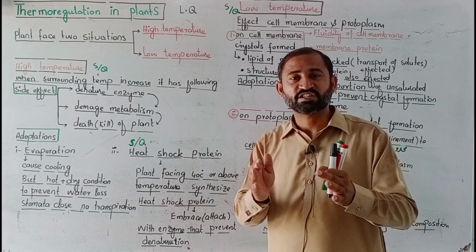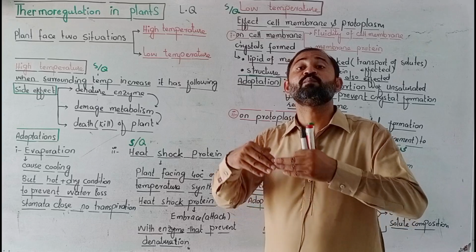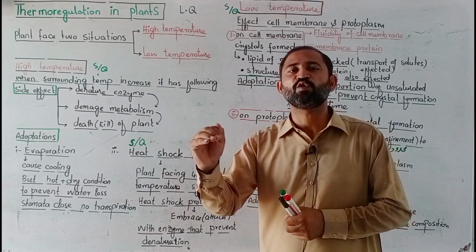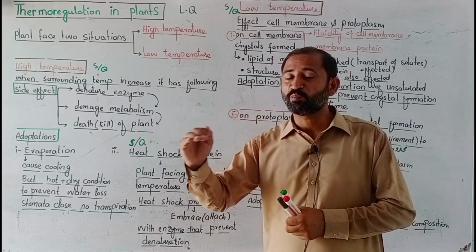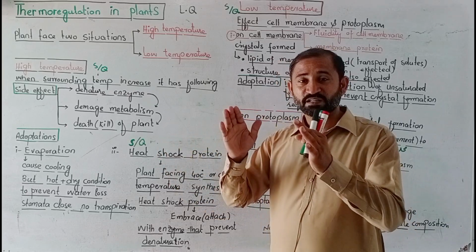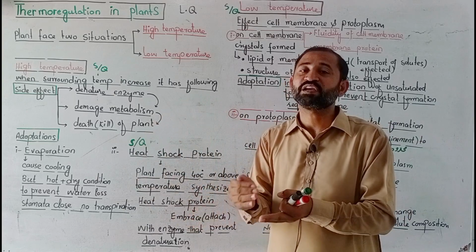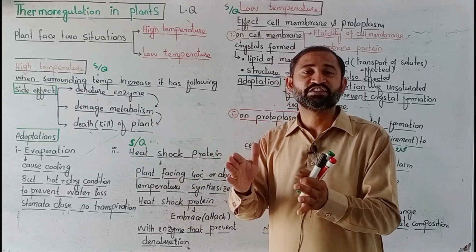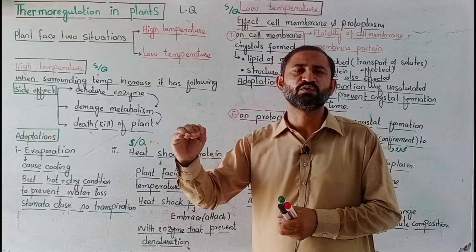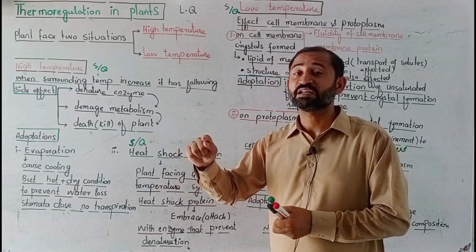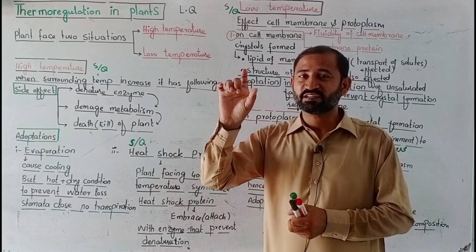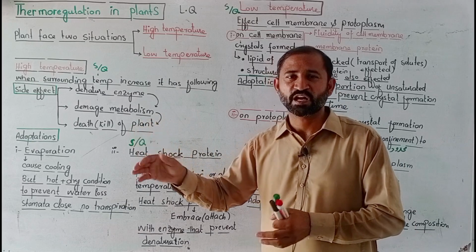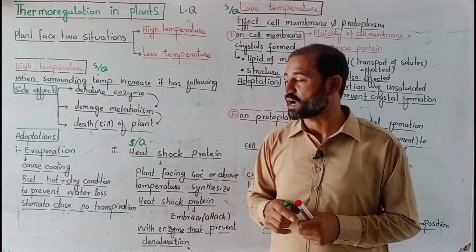When denaturation stops, enzymes keep performing their function, perhaps with smaller efficiency. So there is no hindrance in metabolism. Metabolism keeps going, so there is no death of the plant.